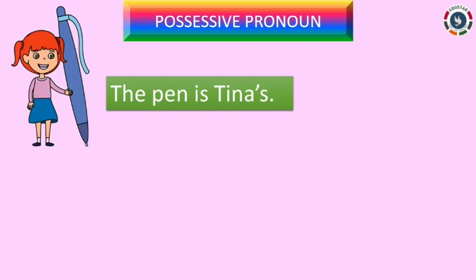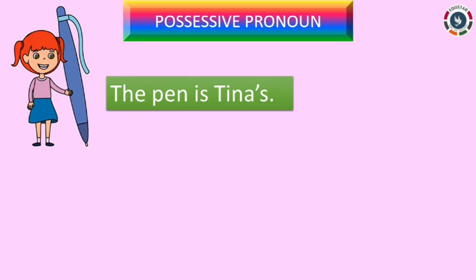Now let us see with third person singular. Read this sentence. The pen is Tina's. Tina's in this sentence is a noun. Now what kind of noun is it? Yes, it is a possessive noun because it shows the possession of a belonging. That is Tina's pen, or the pen belongs to Tina. Note, Tina's is in the object position in this sentence.